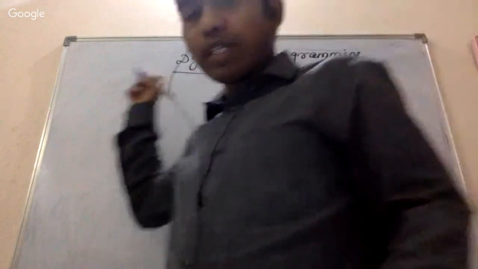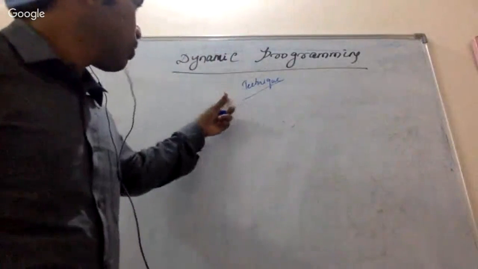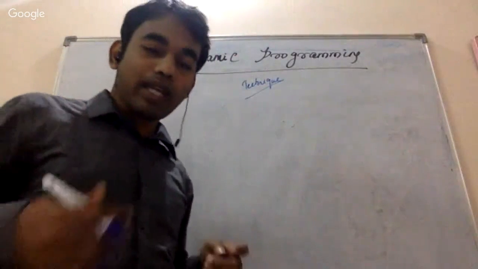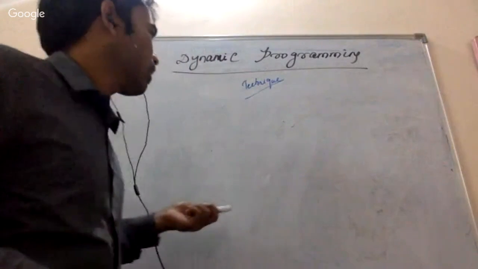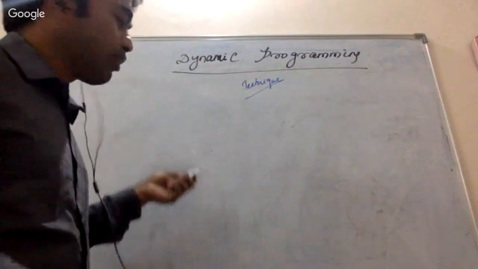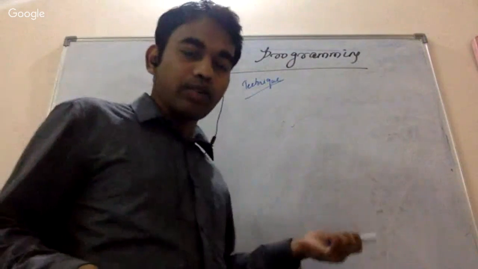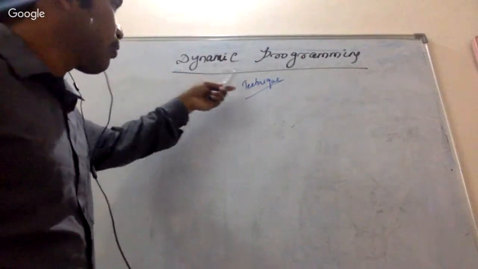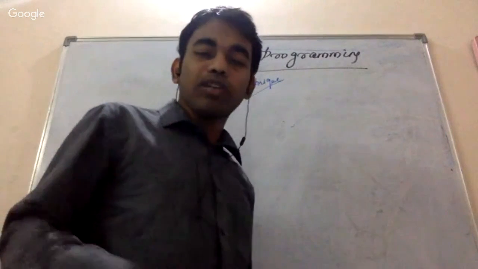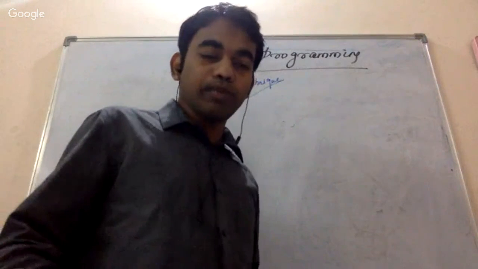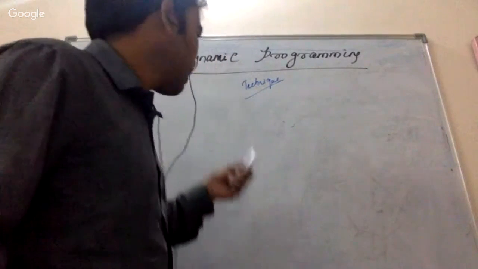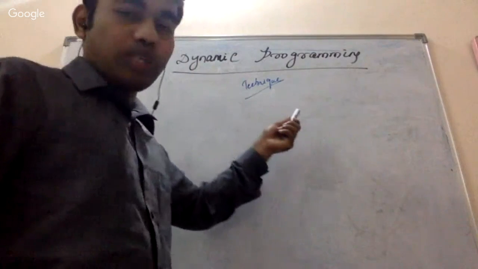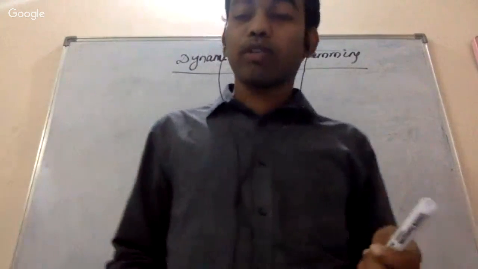By using this technique we are going to solve problems, just like we solved problems using greedy. We have already discussed different greedy approaches. Similarly, dynamic programming is another way of solving an algorithmic problem, so we will use it to solve any particular problem.